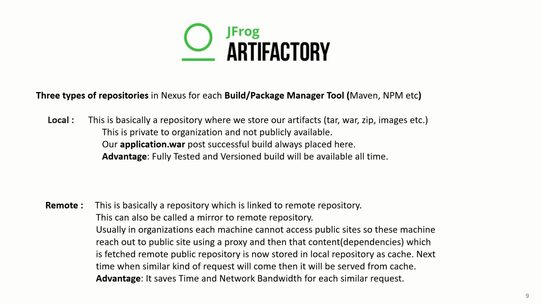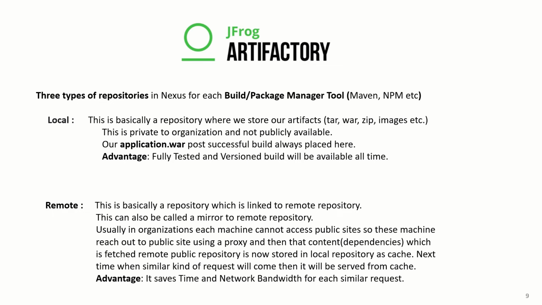The second repository type is the remote repository. This is a repository which is linked to a remote repository, and it can also be called a kind of mirror of that remote repository. Usually in an organization, each machine cannot access public sites, so these machines reach out to public sites using a proxy, and the content and dependencies fetched from the remote repository are then stored in a local repository, which is called a cache. In the case of remote, we first connect to a proxy repository, which in turn connects to a remote repository also hosted on the company's portal, so that nothing can be downloaded directly from the internet, because there may be malware or other things that can come into the company's environment.